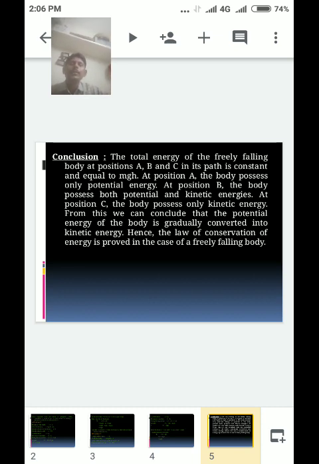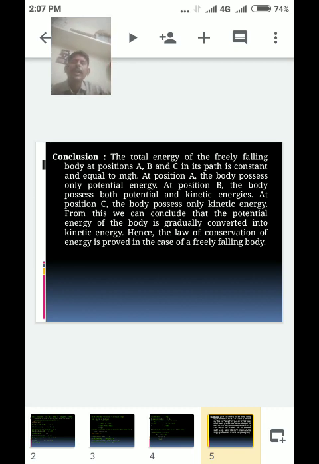Okay, today's topic is complete. Very important and interesting topic. Listen carefully and practice the law of conservation of energy in the case of a freely falling body verification.